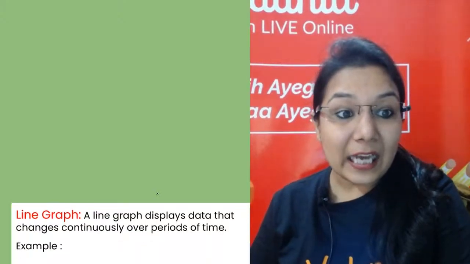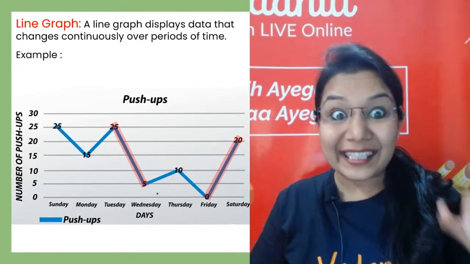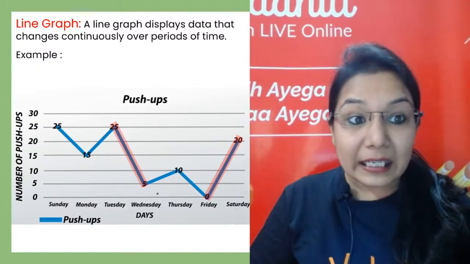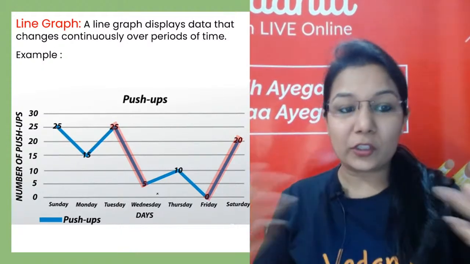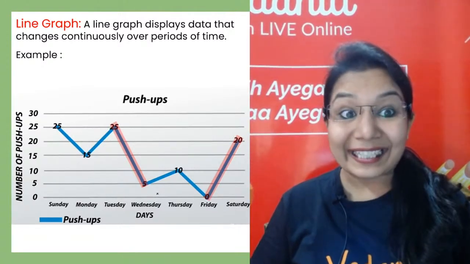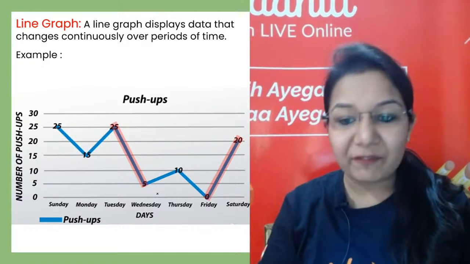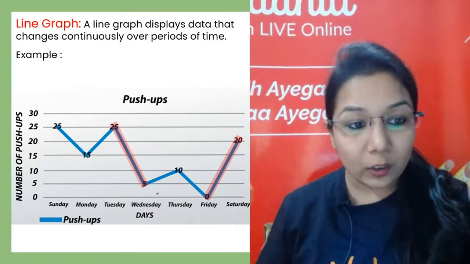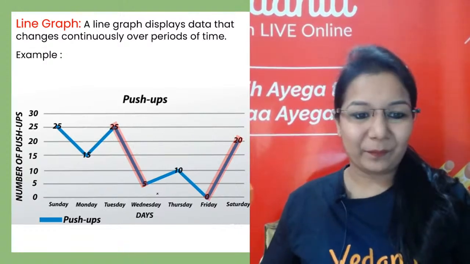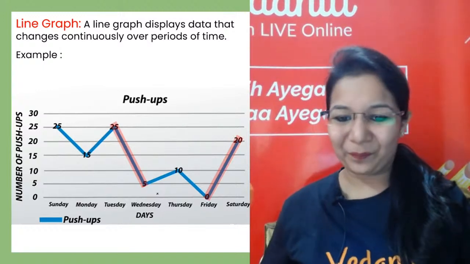Now let's see how a line graph looks. The name itself tells that the data will be in the form of a line. So here is a line graph which keeps on changing. First of all, why do we make line graphs? That is for data that keeps changing over different periods of time. Like on Sunday, a person did 25 push-ups, but on Monday he did just 15. Tuesday again 25. So the data is continuously changing.